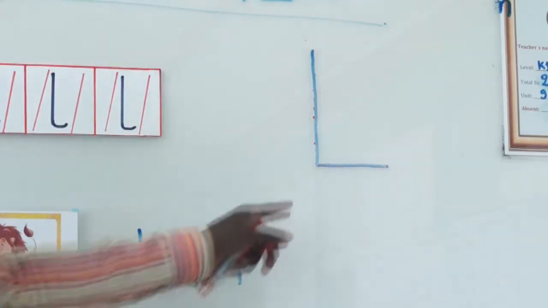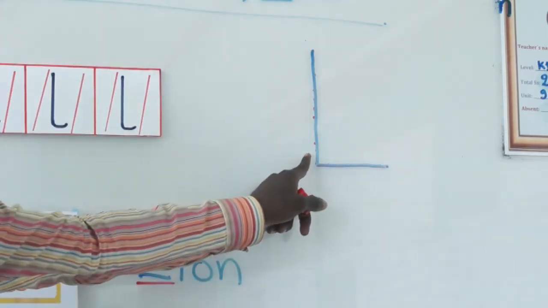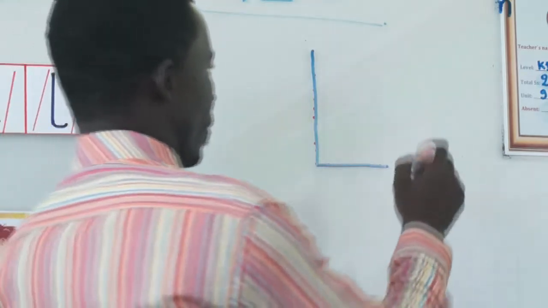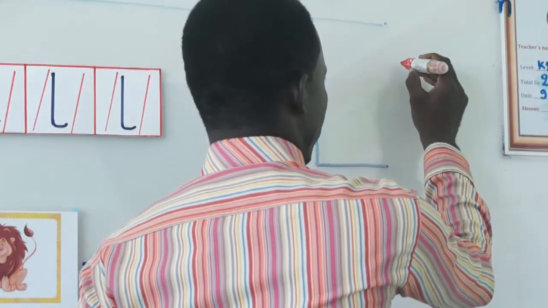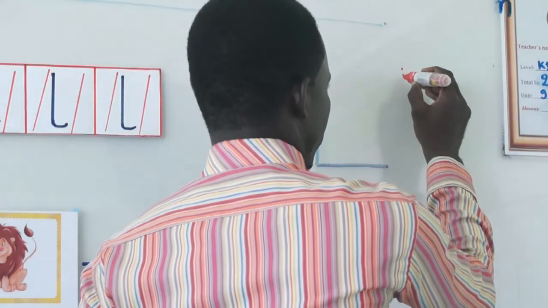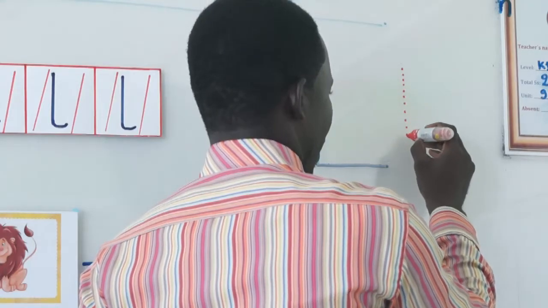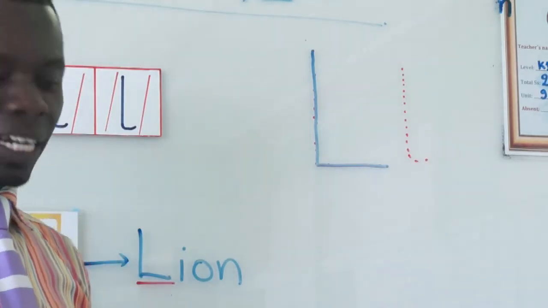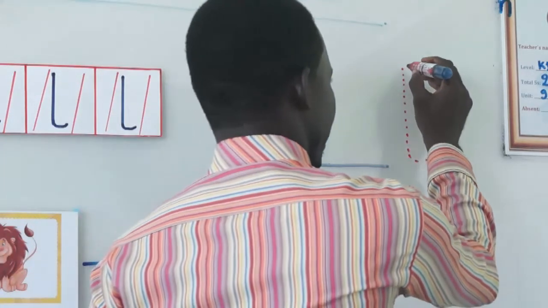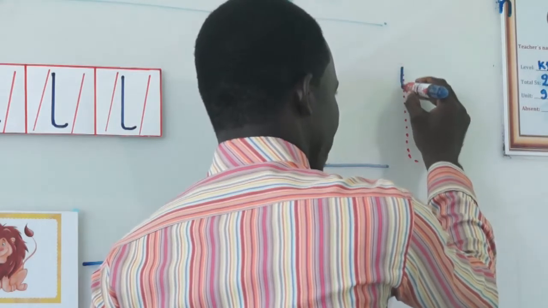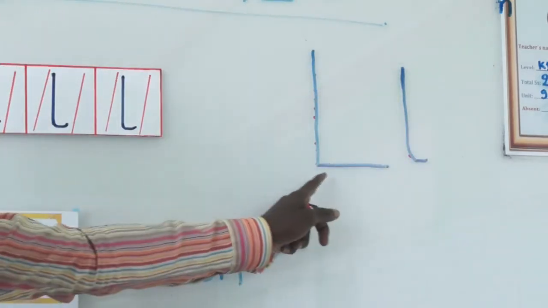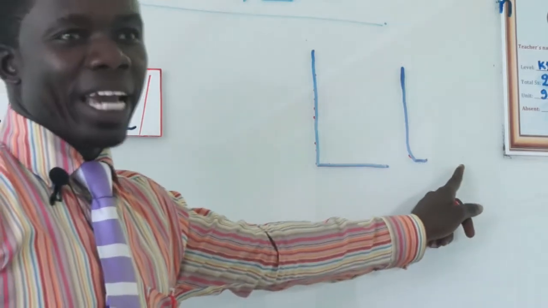So this is the uppercase L. Now let's look at the lowercase l. So this is the lowercase l. Let's also trace to make it. So now, this is how we write both uppercase and lowercase l.